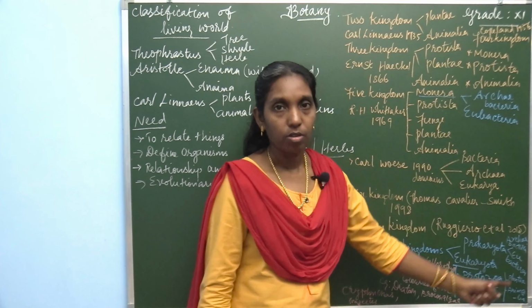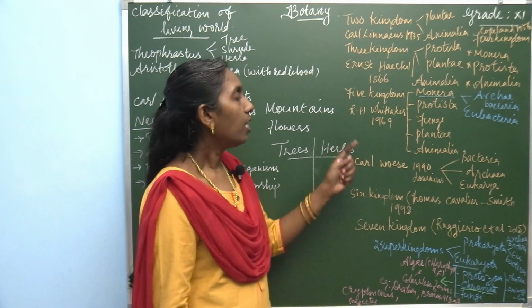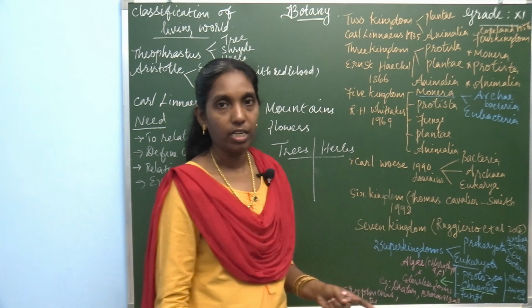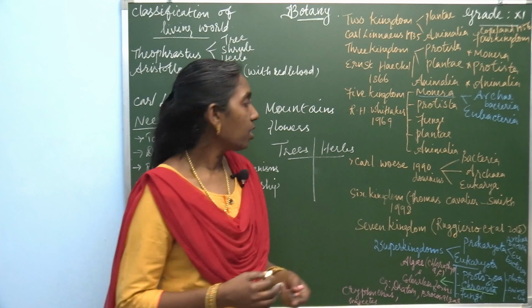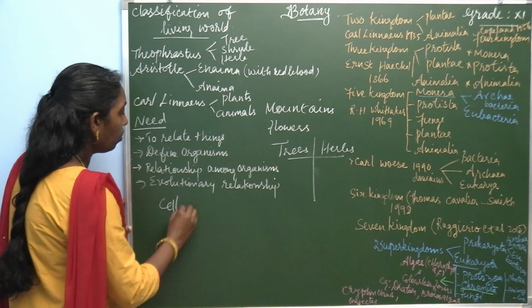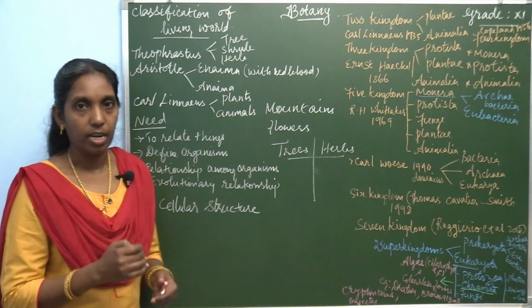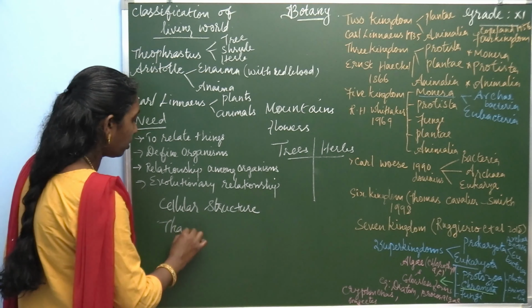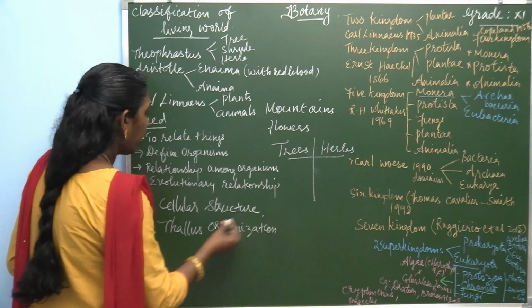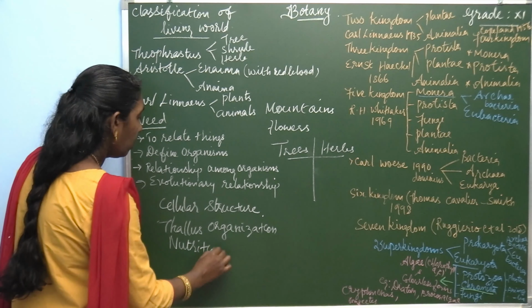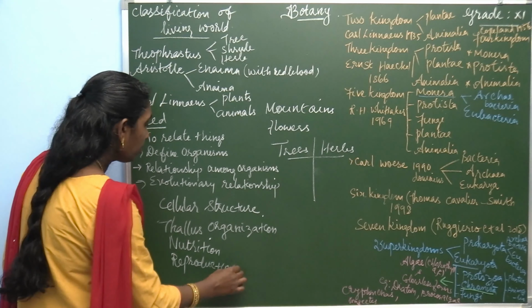When you look at a glance of these classifications, there is an improvement in the five kingdom system, because R.H. Whittaker classified the organisms based on cellular structure, that means the complexity of the cell, and thallus organization, nutrition, reproduction and evolution.